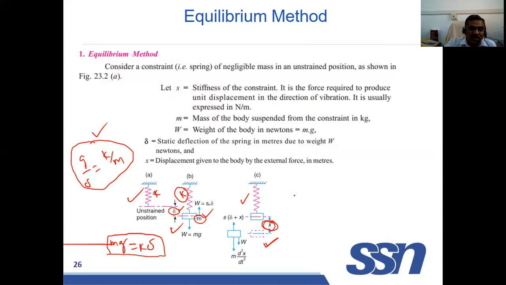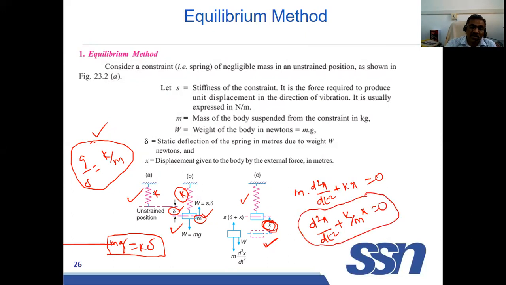Then what is the equation? What is the inertia force? That is mass into acceleration. Mass into acceleration is m times d square x by dt square. Plus, what is the spring force? It is displaced by x, so k into x. So m d square x by dt square plus k x is equal to 0. You can write this equation as d square x by dt square plus k by m into x is equal to 0. So this is the equation for vibration. That is free vibration without damping, undamped free vibration.